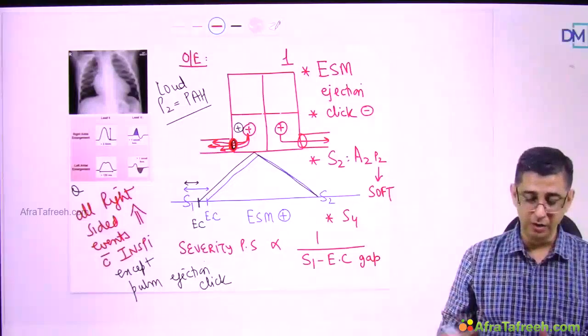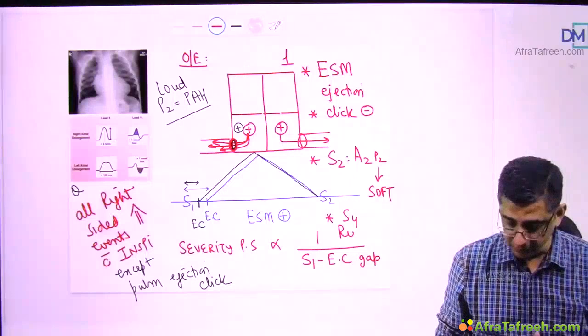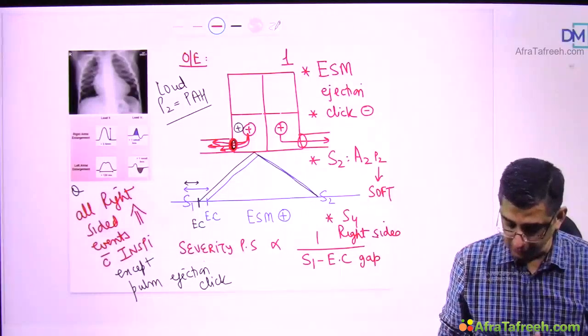And then fourth heart sound in pulmonic stenosis, this would be written as right-sided fourth heart sound, is explained by the right atrial enlargement that will occur in these patients.